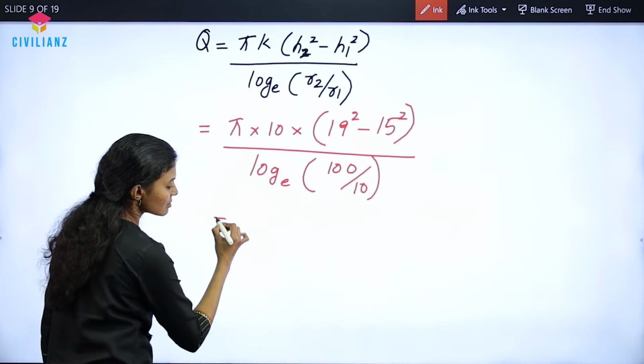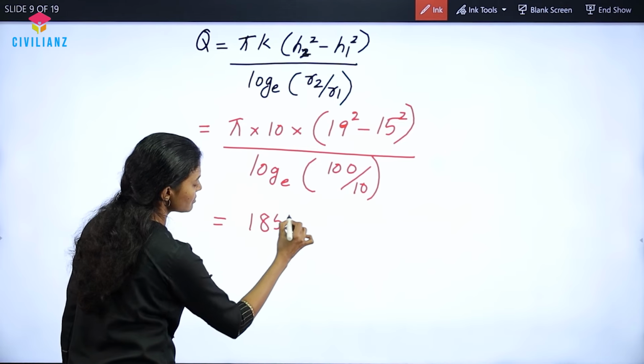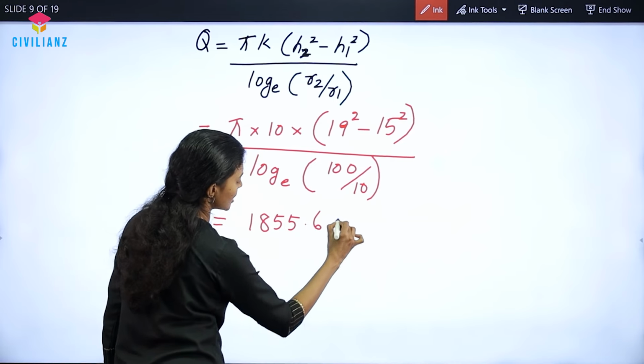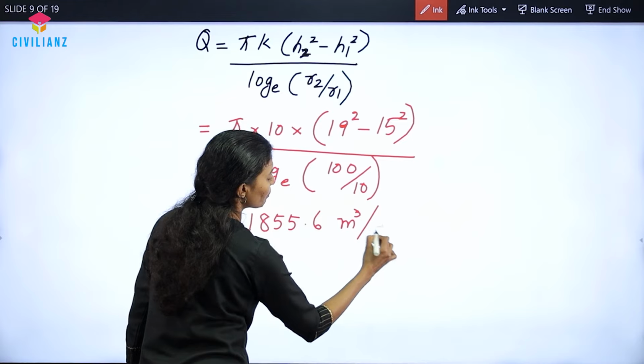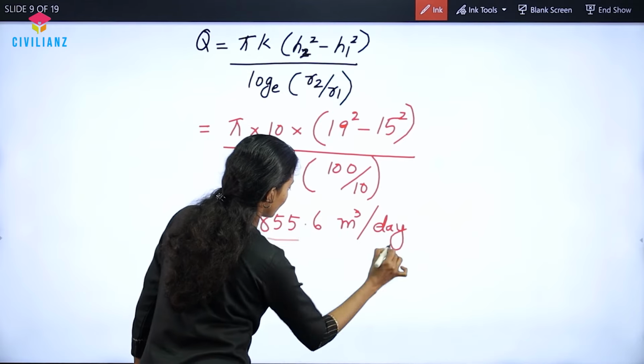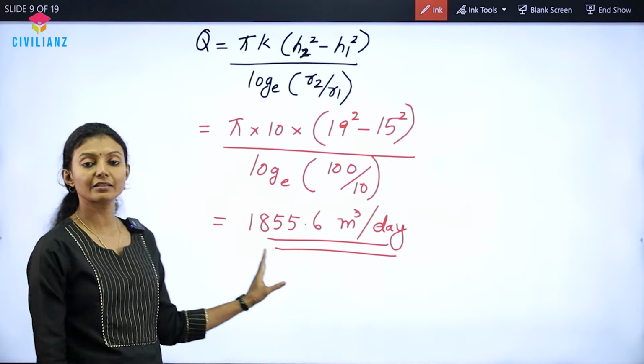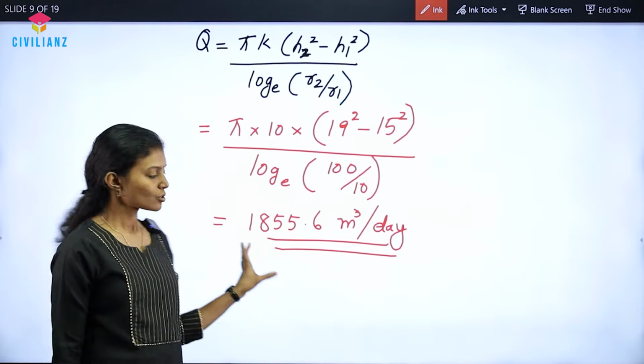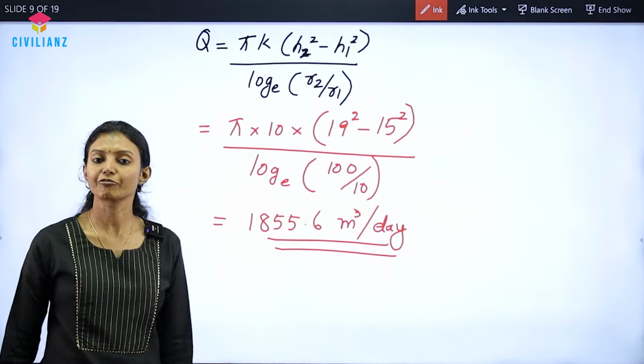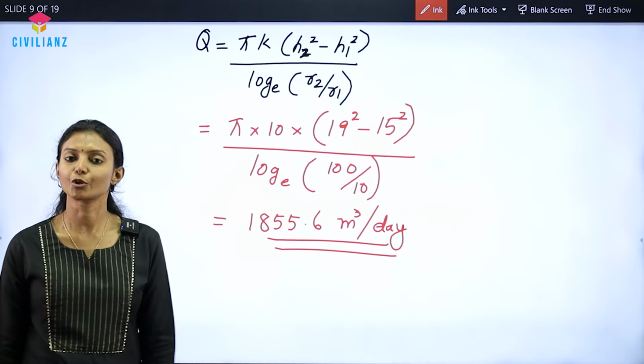And we get the answer as approximately 1855.6 meter cube per day. Since K is given in meter per day, we definitely get the answer in meter cube per day. So discharge is approximately 1855.6 meter cube per day.